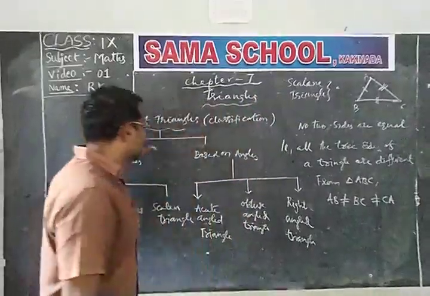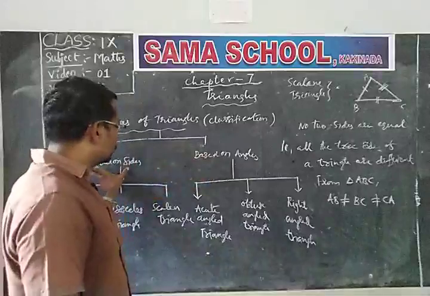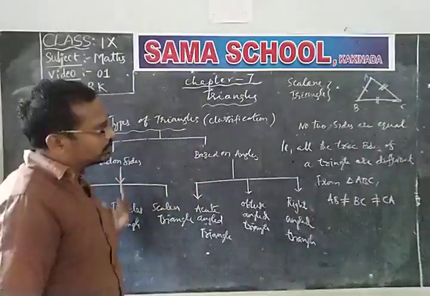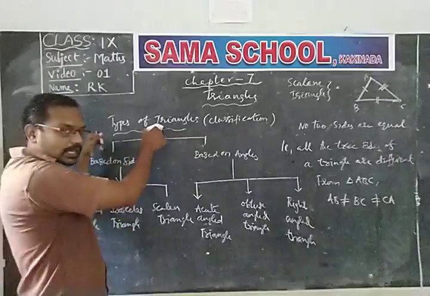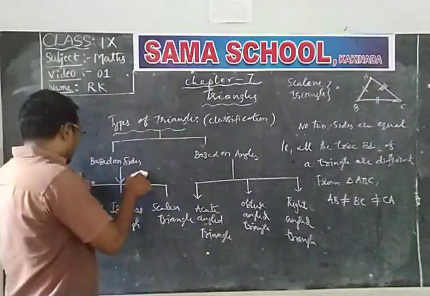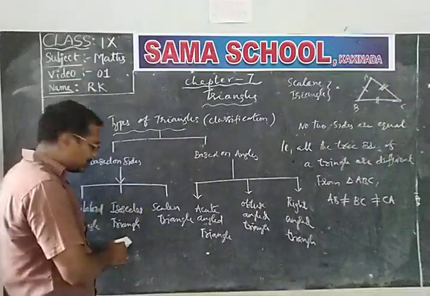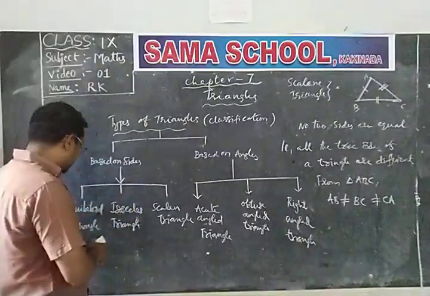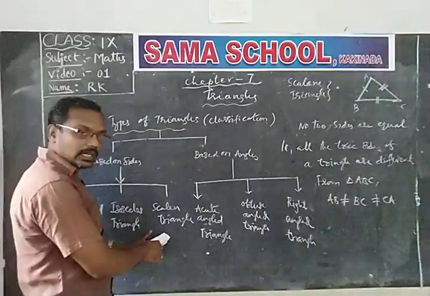So according to the classification of triangles, there are two types: based on sides and based on angles. I explained the classification based on sides. They are again classified into three types. The first one is the equilateral triangle, the second one is the isosceles triangle, and the third one is the scalene triangle.